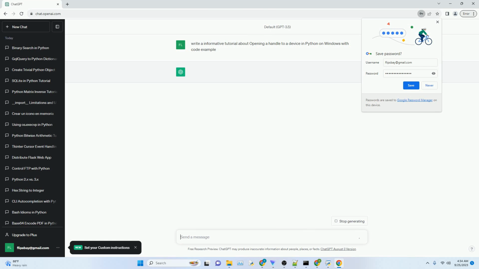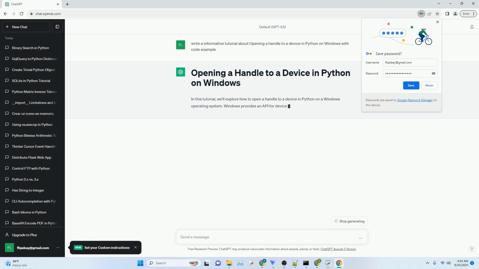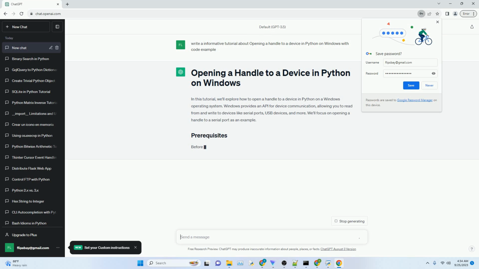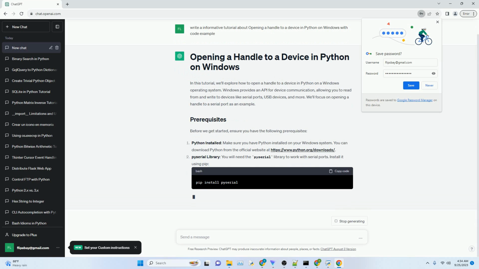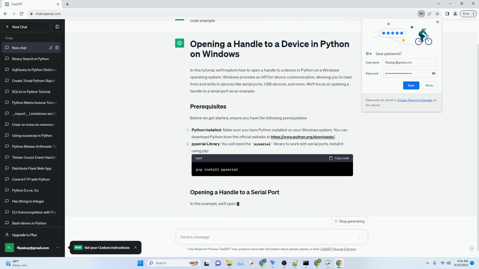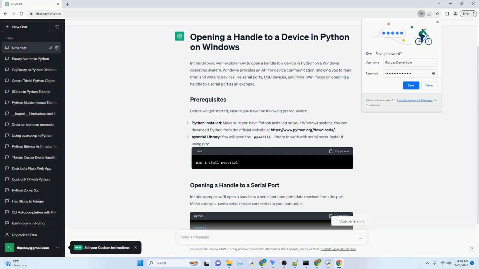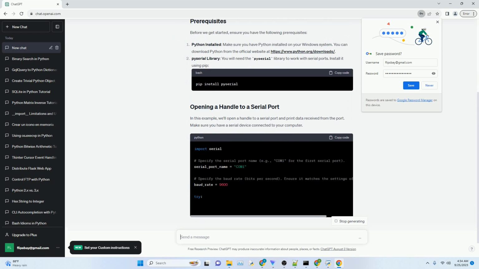In this tutorial, we'll explore how to open a handle to a device in Python on a Windows operating system. Windows provides an API for device communication, allowing you to read from and write to devices like serial ports, USB devices, and more. We'll focus on opening a handle to a serial port as an example.